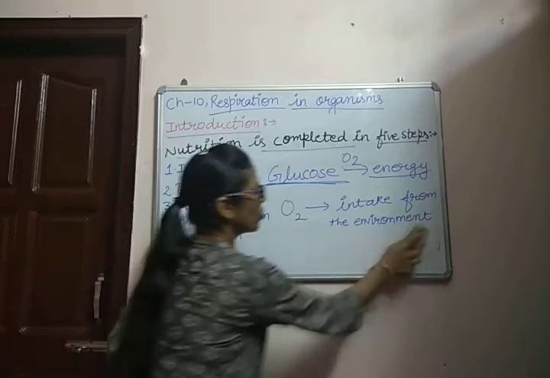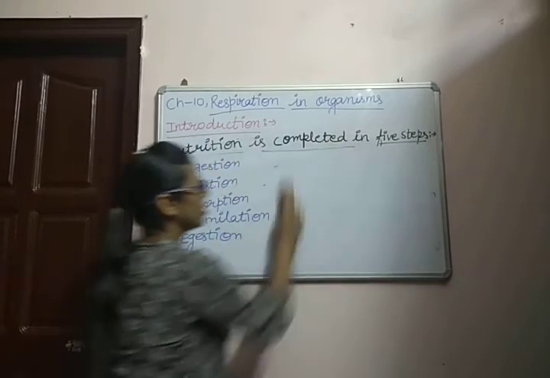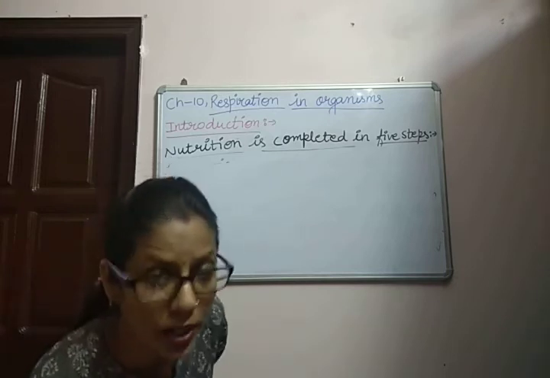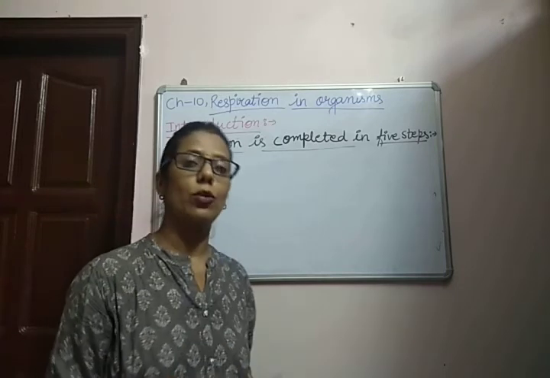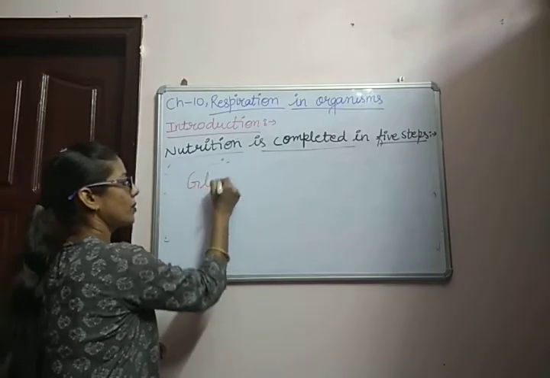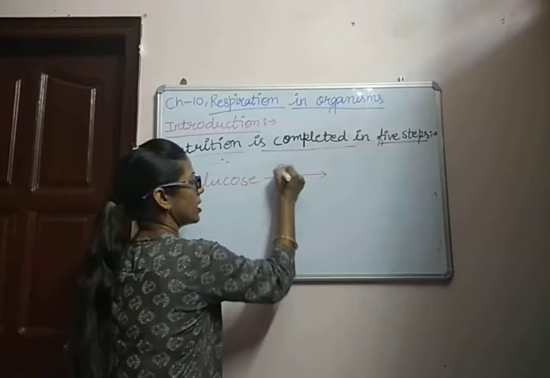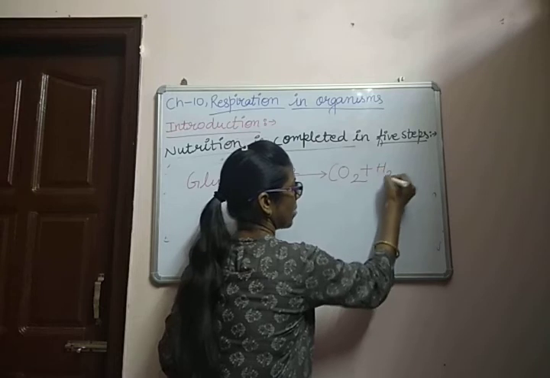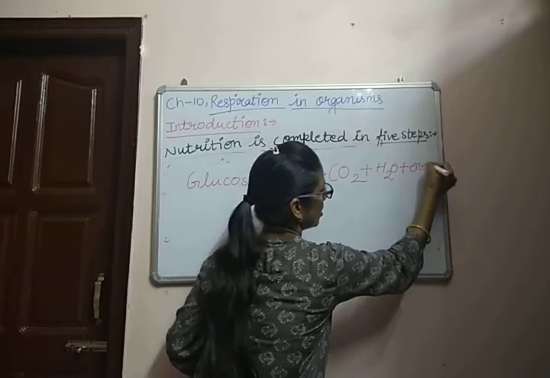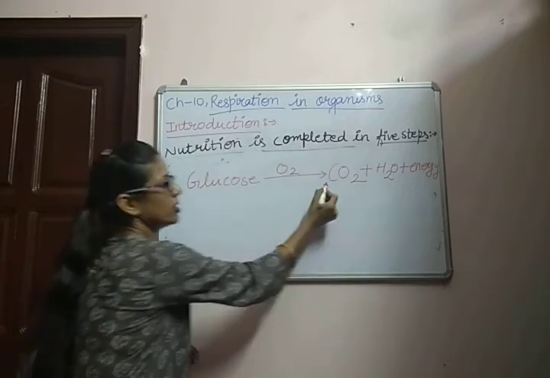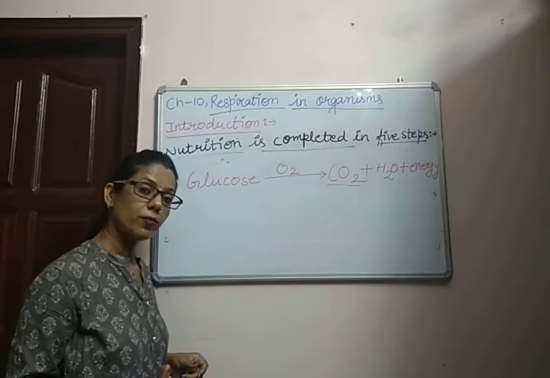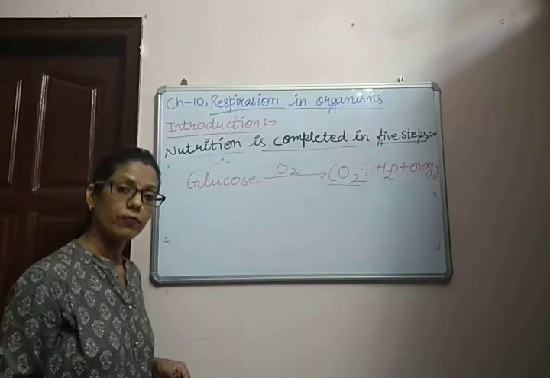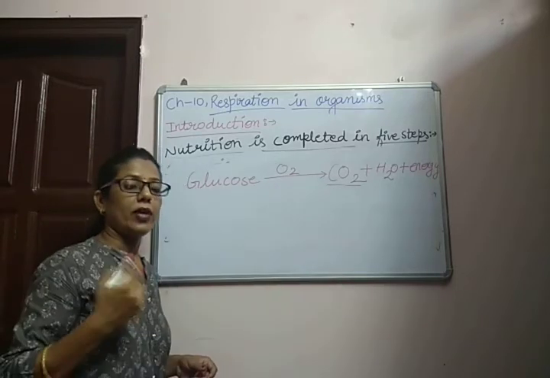So glucose is broken down in the presence of oxygen in each and every cell of our body. This kind of respiration is known as cellular respiration. So we can say glucose in the presence of oxygen breaks down and produces carbon dioxide, water and energy. This carbon dioxide we exhale from our body, and water is utilized, and energy we also utilize for doing different functions.